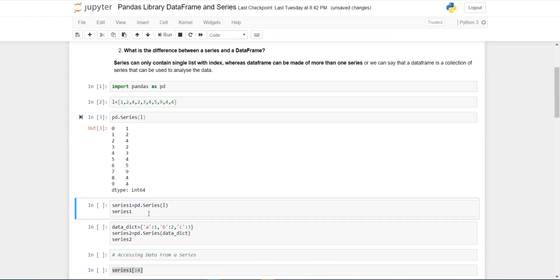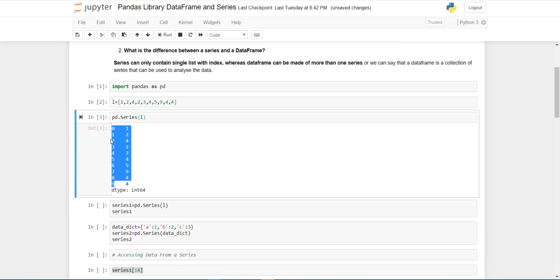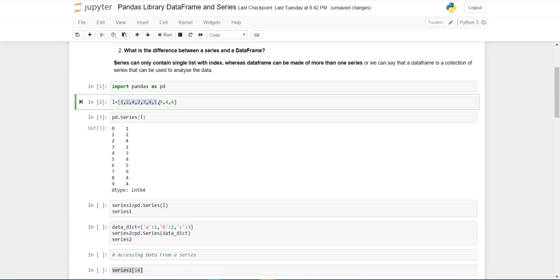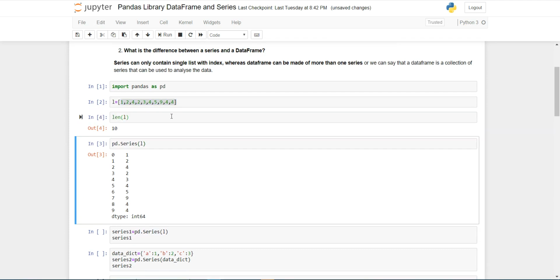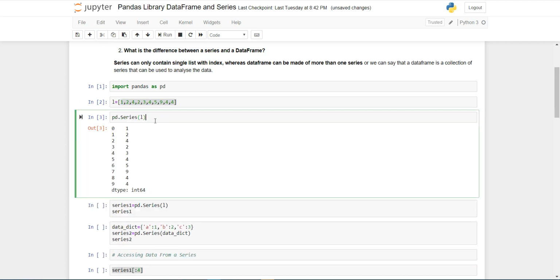So this is my output. Here you can see that the index is starting from 0 to 9. Here I am passing 10 elements. You can see that with the help of the len function, the length of the above series is 10. It means here I am passing 10 elements in this series. So here the index of the series is starting from 0 to 9 and the elements are 1, 4, and so on. And the data type of this series is int64.